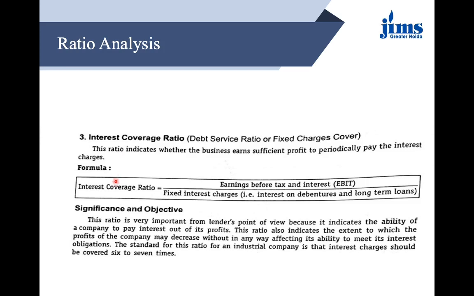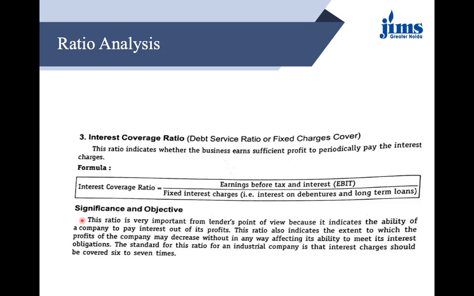So the formula that we have here for interest coverage ratio is earnings before interest and tax, that is EBIT or PBIT, same thing, upon the fixed interest charges, that is the interest on debentures or any long-term loans that you have. Let us see the significance. This ratio is very important from lender's point of view. Why? Because it indicates the ability of a company to pay the interest out of its profits.